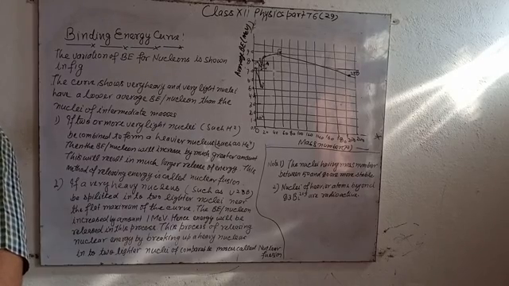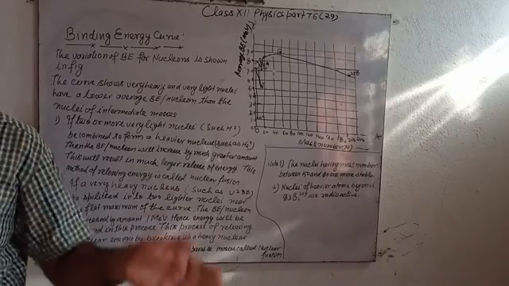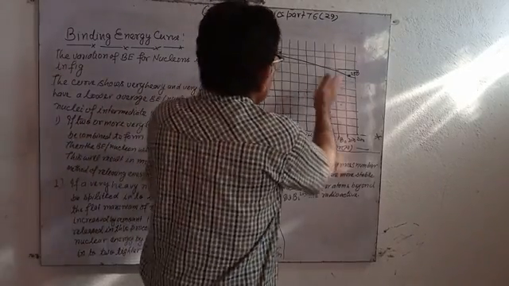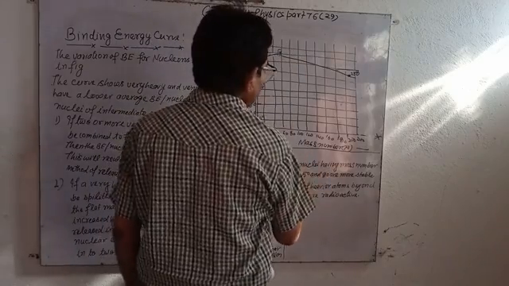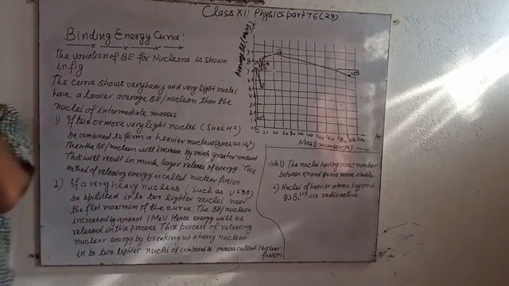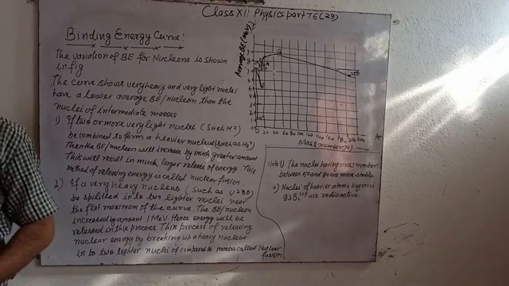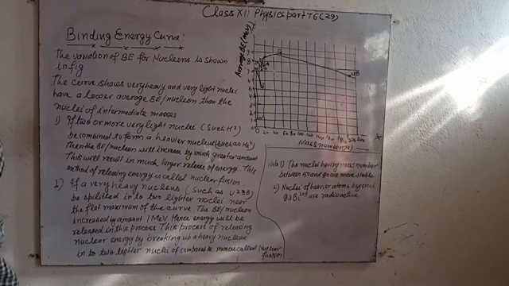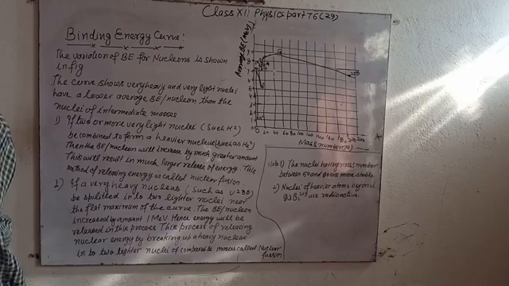So the nuclei having mass number between 50 and 80 are more stable, because stability depends on the binding energy per nucleon. Second, iron Fe56, having binding energy 8.8 million electron volt, has maximum stability.